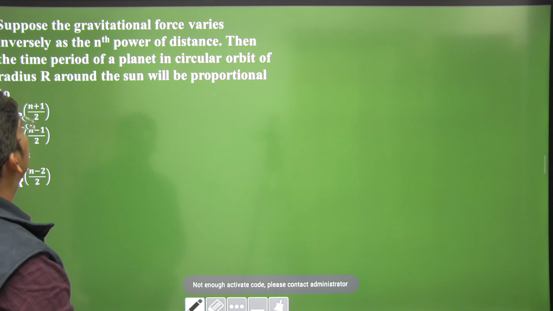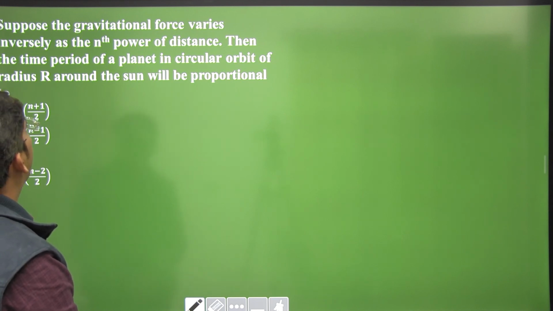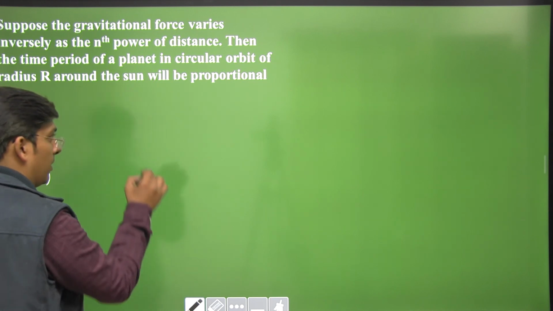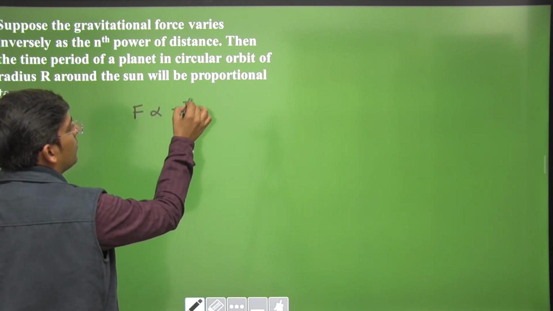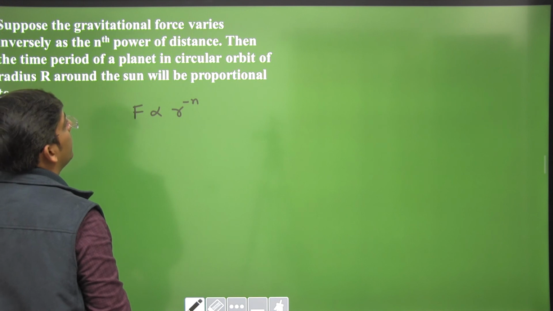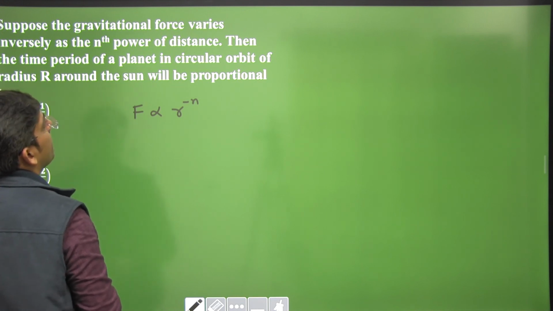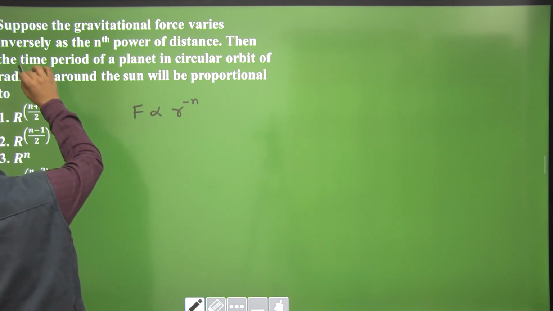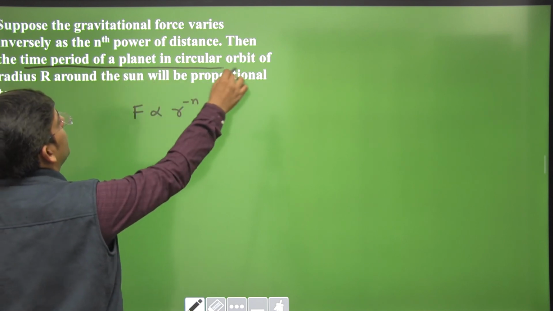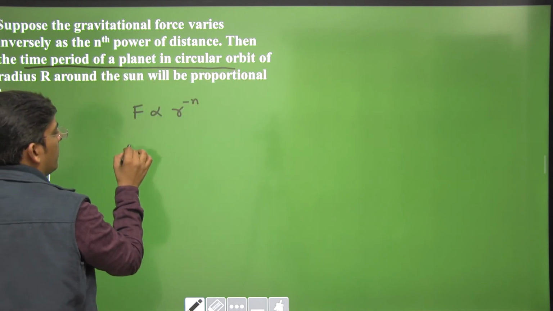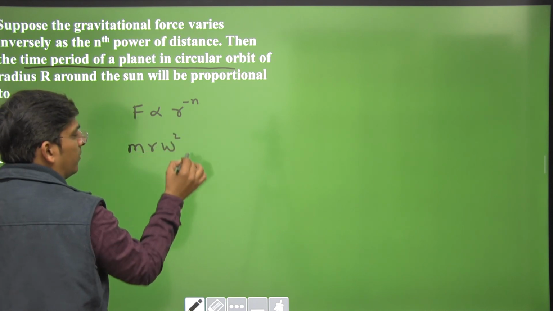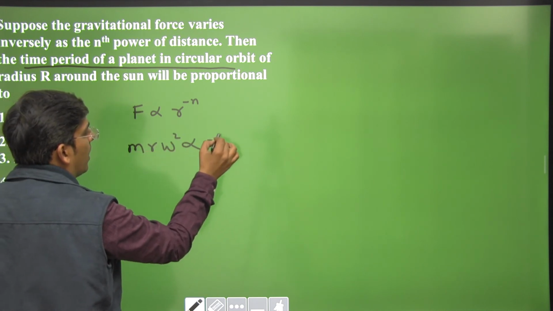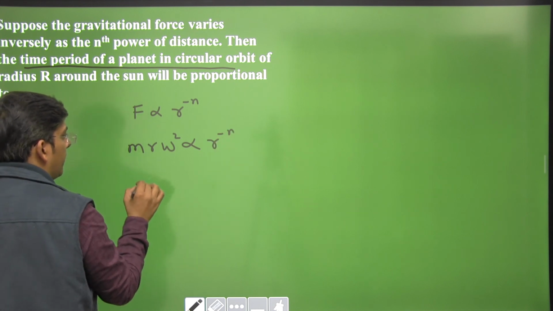Now suppose the gravitational force varies inversely as the nth power of distance. That means force is proportional to r raised to the power minus n, okay? The time period of the planet: this is actually m r omega square, proportional to r raised to the power minus n.